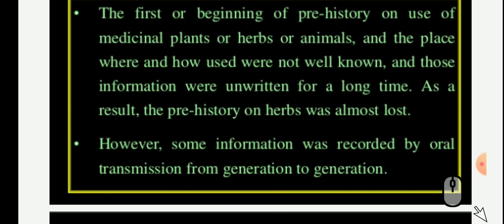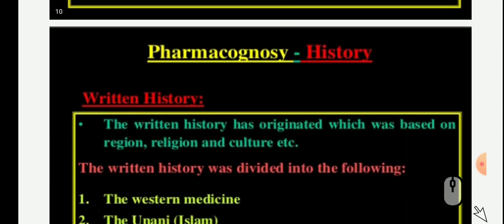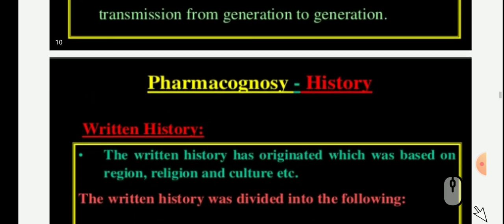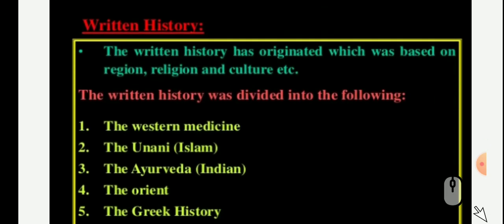However, some information was recorded by oral transmission from generation to generation, from which we can get the written history.